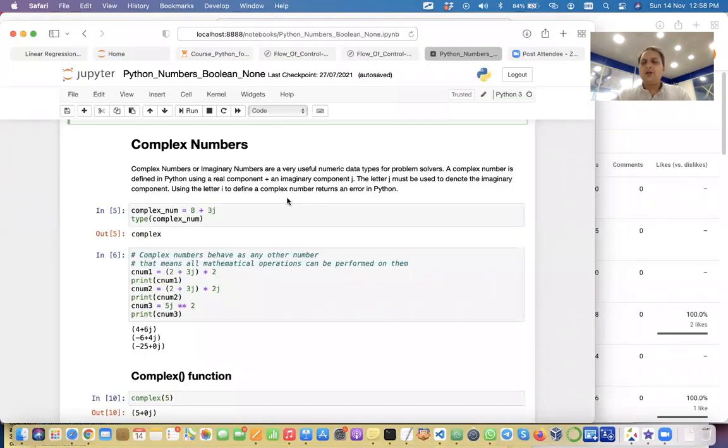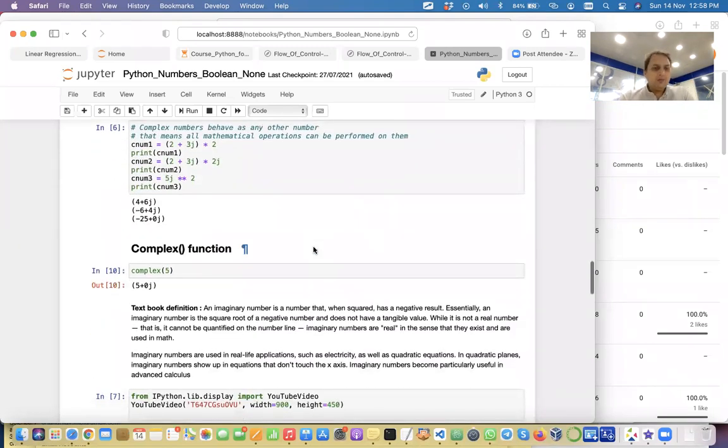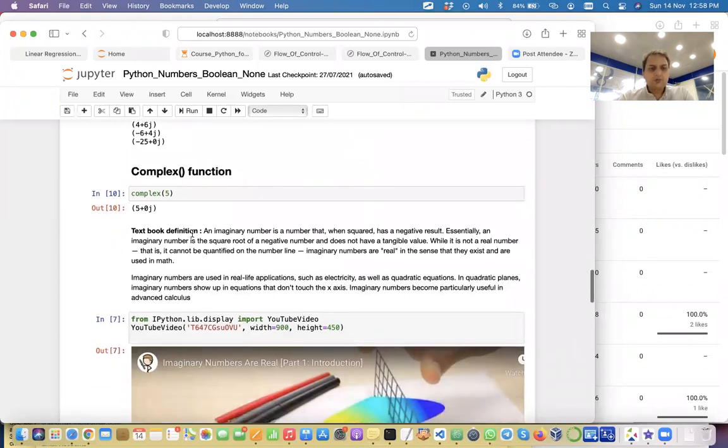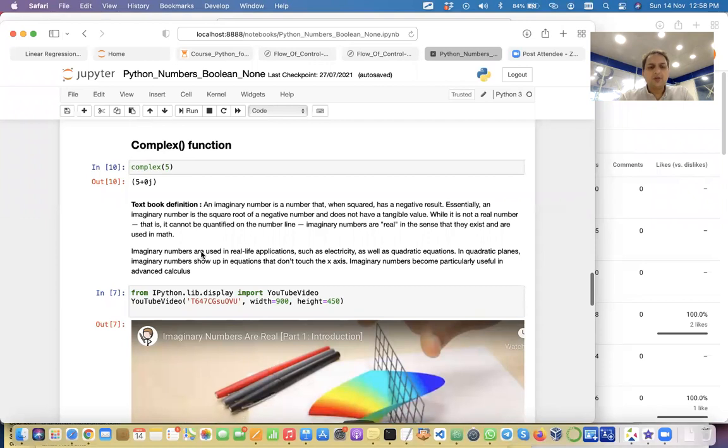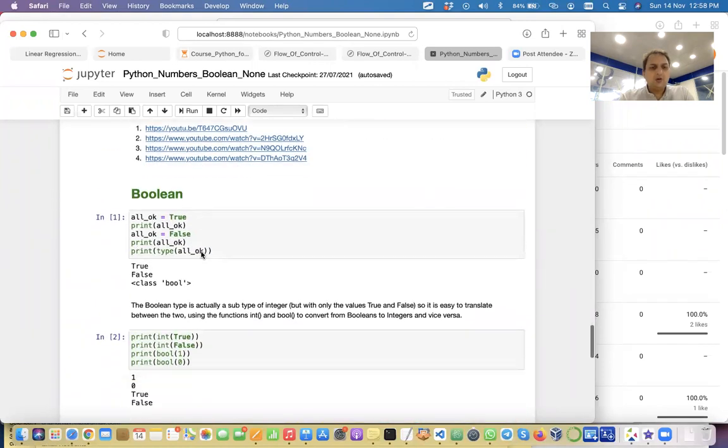This is more for understanding and learning that a complex number exists in Python. Someday if you need it, maybe you can use it, but generally it is not much used in regular programming. But definitely read it out. To convert any real number to a complex number, you can use this kind of function as well. You can read all about this complex number.